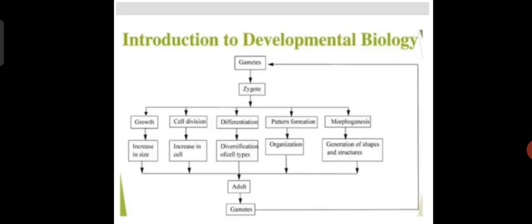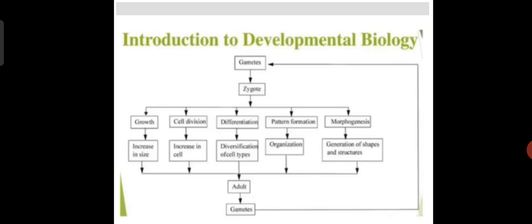When this zygote undergoes divisions, growth means the cell will grow and increase in size, and cell division means they increase in cell number. Differentiation means we differentiate the cell types. Different types of cells are present in our human body: muscle cells, blood cells, nerve cells. We can differentiate each type of cell. Pattern formation is organization.